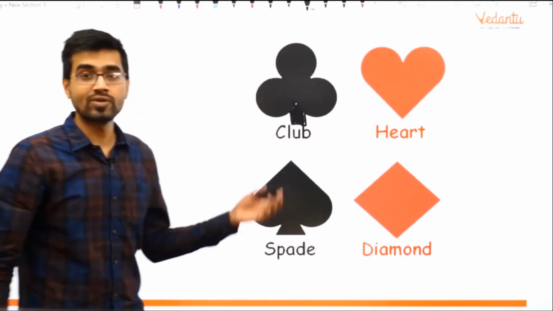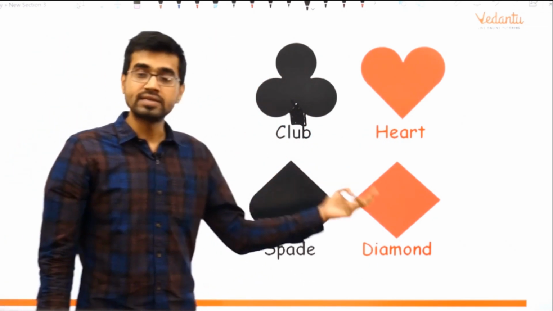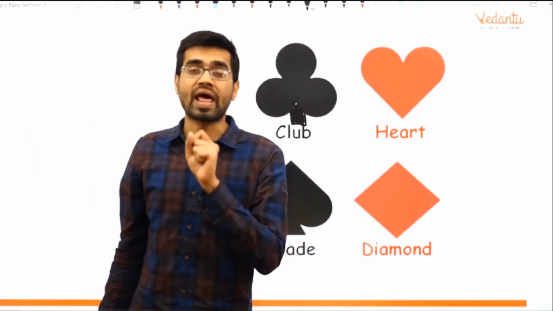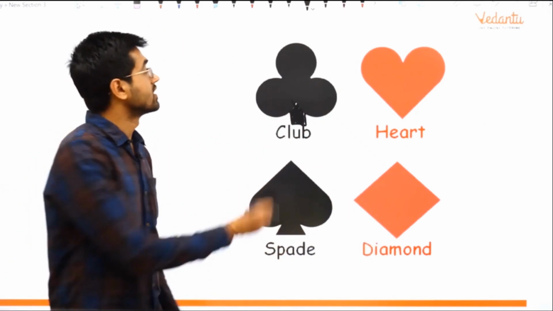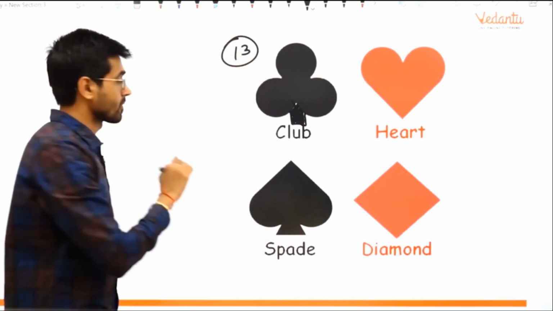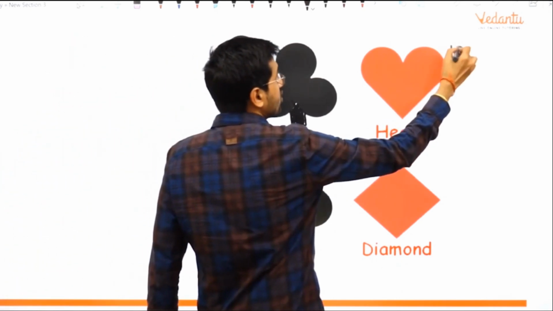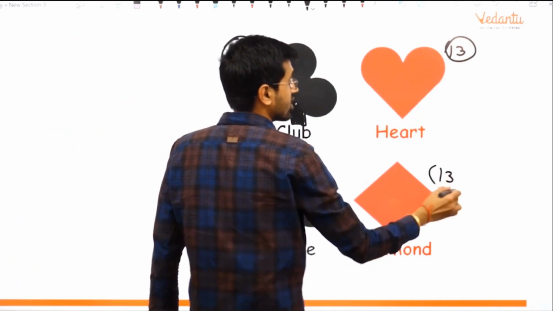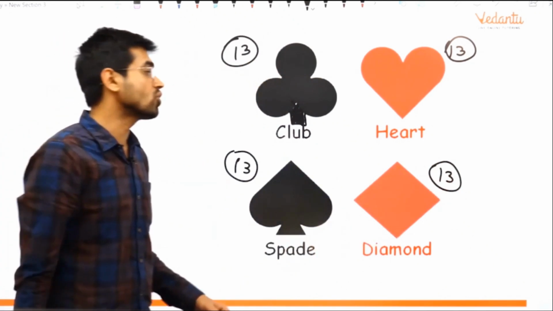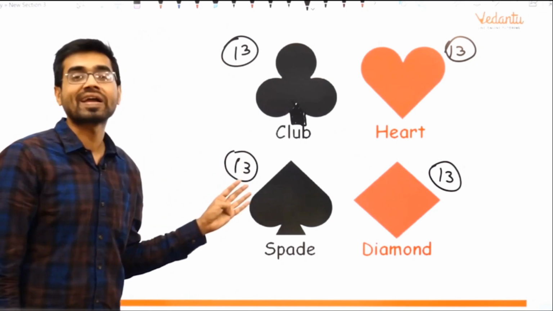Fine. So this looks like this. Clubs, heart, spade, diamond. Clubs is black, spade is black. So altogether 13 cards are of clubs, 13 cards are of spade, 13 cards are of heart, and 13 cards are of diamond. So if someone asks you how many are black cards, yes, you are correct. 26 black cards are there.